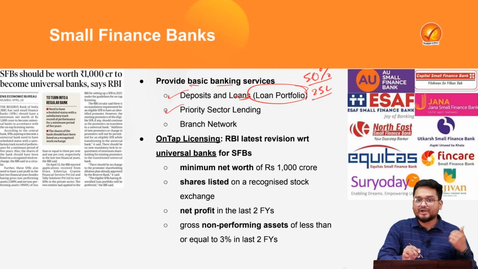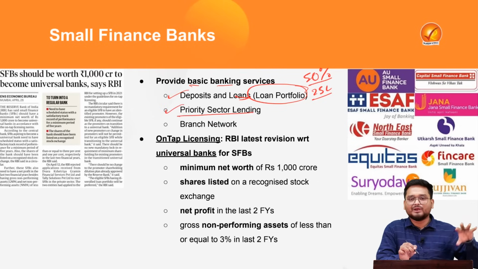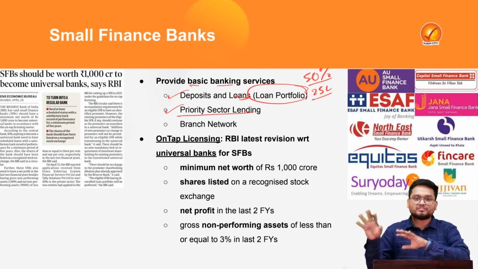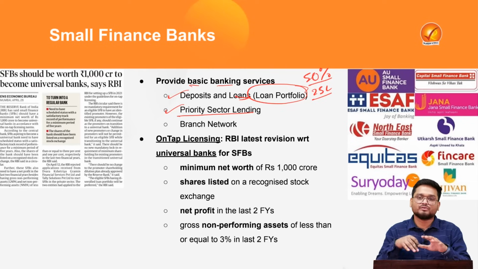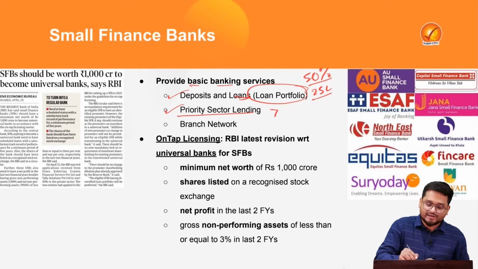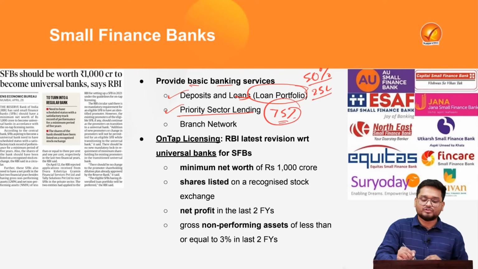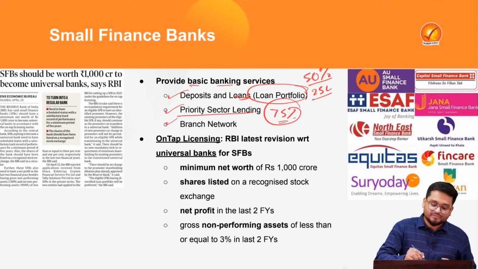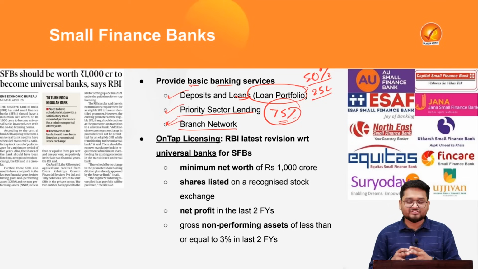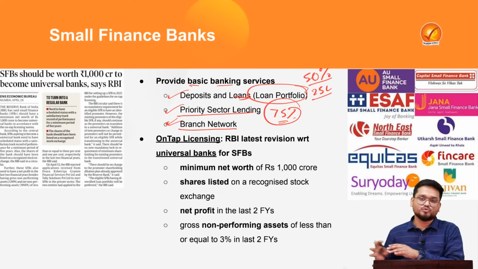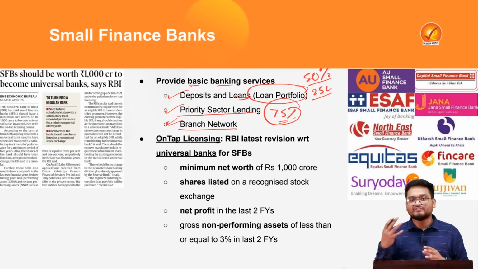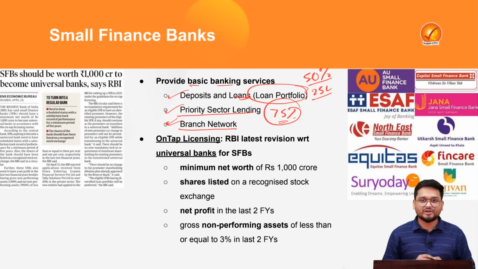When we look at priority sector lending, that is lending to the education sector, agriculture, startups, renewables, women, self-help groups, they have to lend around 75% of their total loans to the priority sectors. And for an initial period of 3 years, their branches must be in the rural areas. That is, around 70% of their branches must be in rural areas.